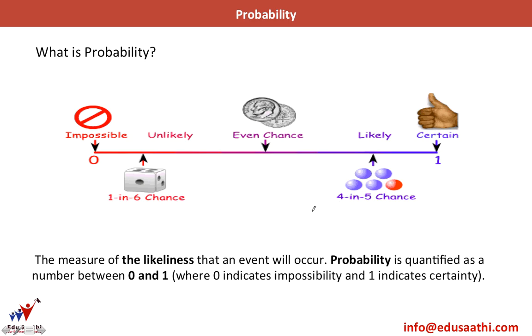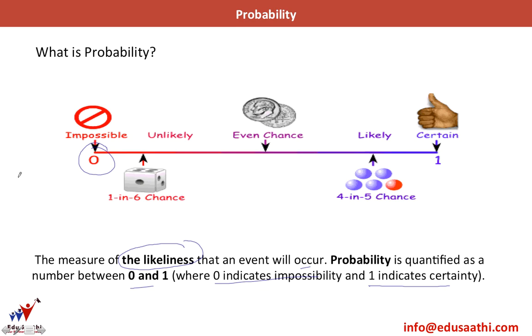What is probability? The measure of the likeliness that an event will occur is called probability. It is quantified as a number between 0 and 1, where 0 indicates an impossible event and 1 indicates a certainty. For example, let's take this impossible event, 0.